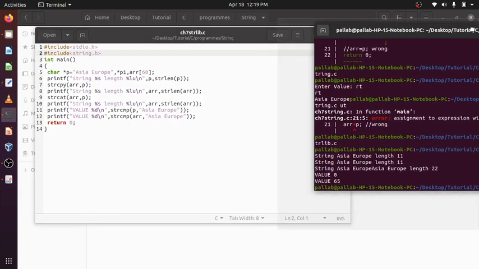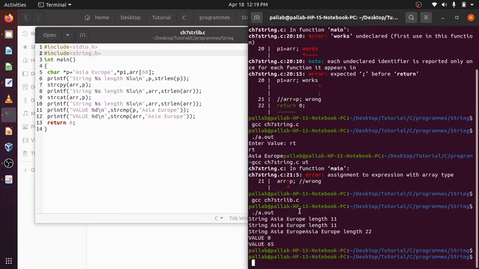What is happening here? Same thing as before: P1 points to ARR, which is an array of 60 length, for the string. This is what I am just printing.